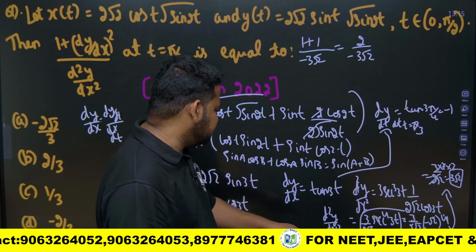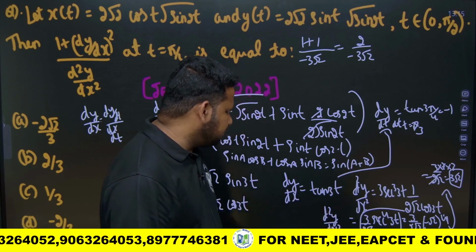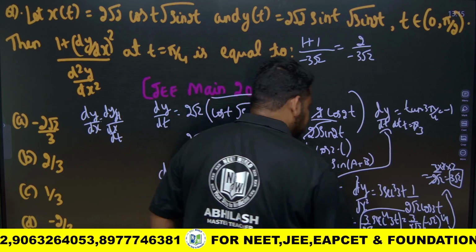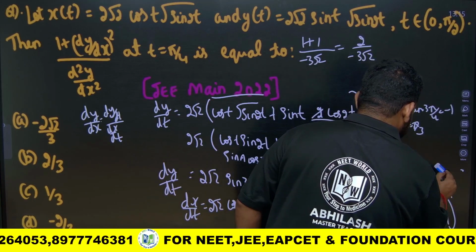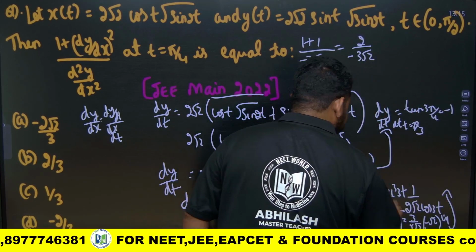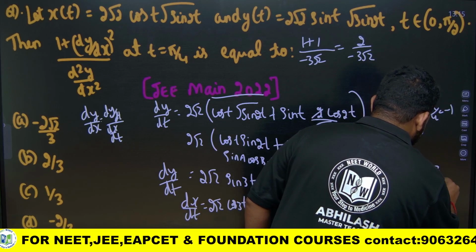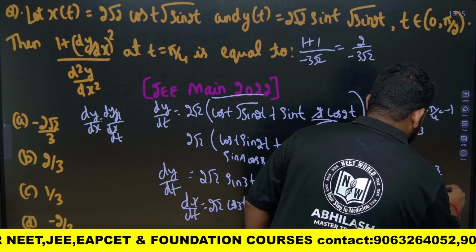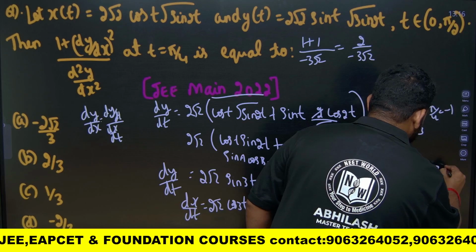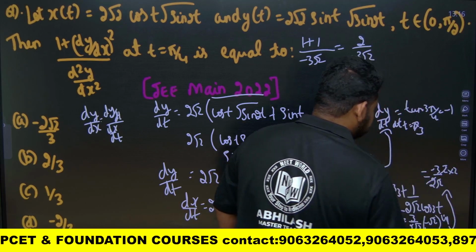By 2 root 2 is there, and this 2 root 2 will be there, and if I cancel this, here I will get it as, if I cancel this, this will be minus 3 by 2 root 2, and 2 to the power of 4 will be 2 into 2, okay, 2 and 2 cancel. So actually this will be